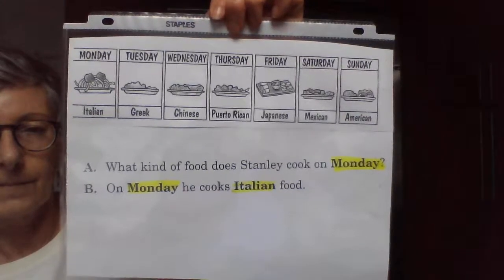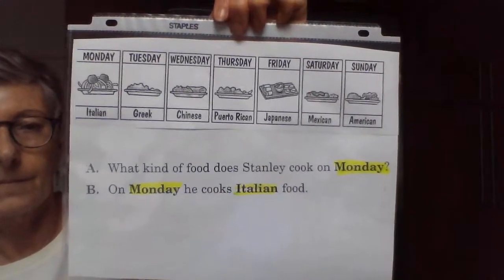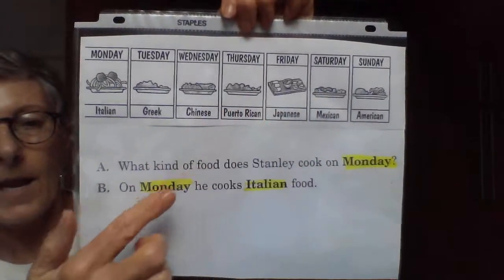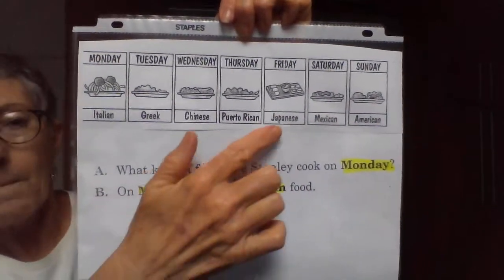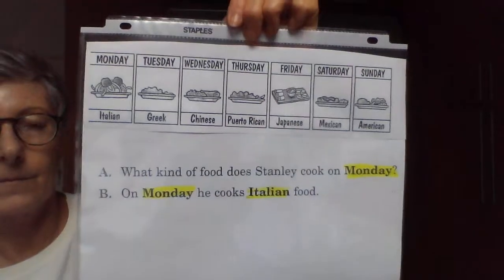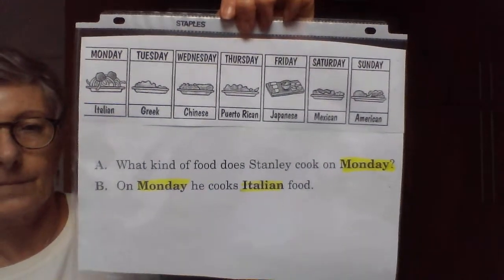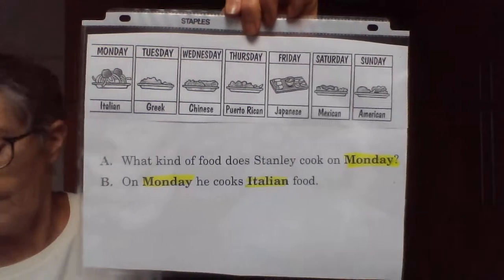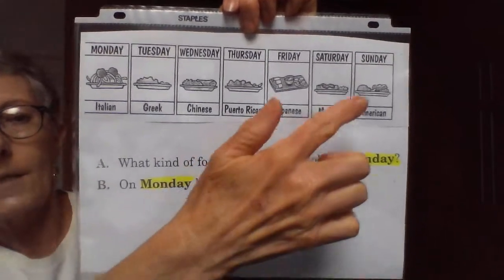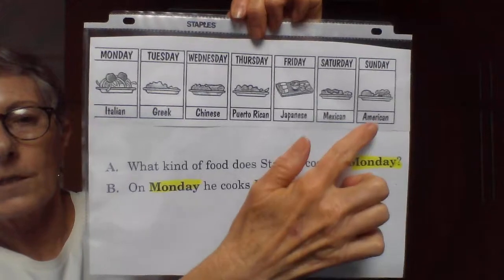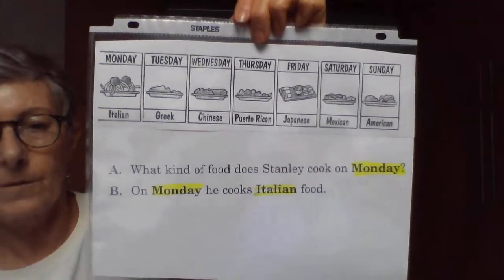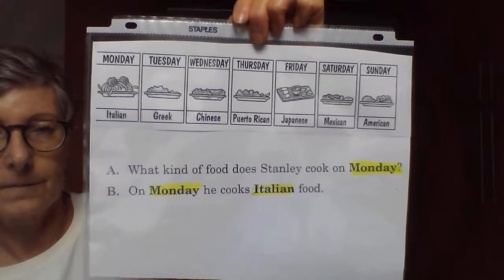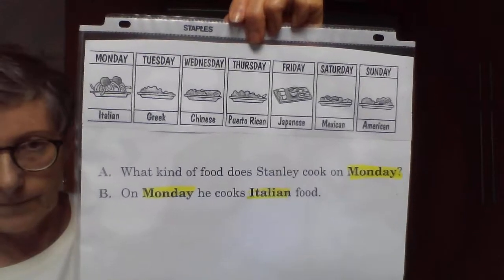What kind of food does Stanley cook on Saturday? On Saturday, he cooks Mexican food. On Saturday, he cooks Mexican food. What kind of food does Stanley cook on Sunday? On Sunday, he cooks American food. On Sunday, he cooks American food.